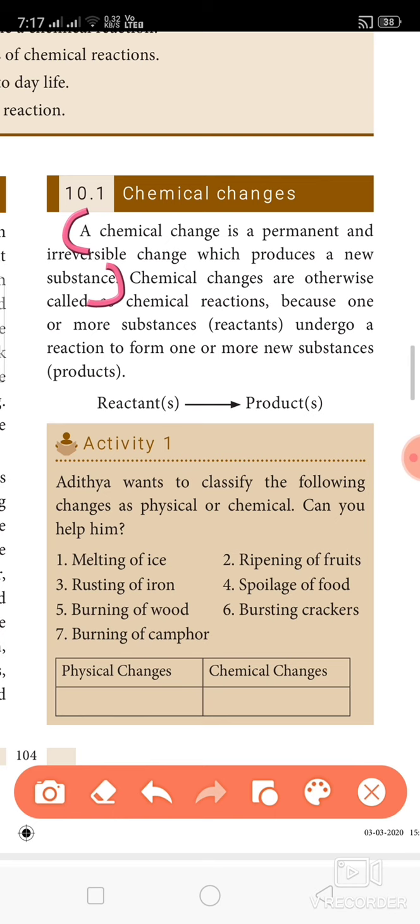So the chemical changes are otherwise called chemical reactions, because one or more substances are involved in this reaction. The substances involved in the reaction are called reactants, and the new substance is called the product. Okay, so activity 1 is given. You can easily classify which is a chemical change and which is a physical change just by the criteria: if it is permanent and irreversible, it is a chemical change. If we can obtain the reactant again, it is a physical change.